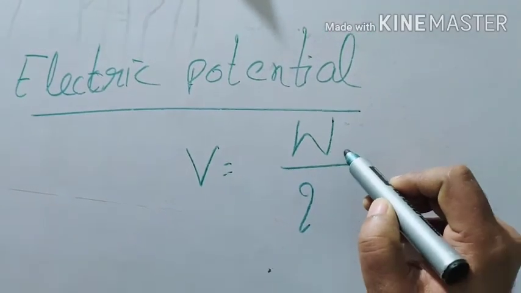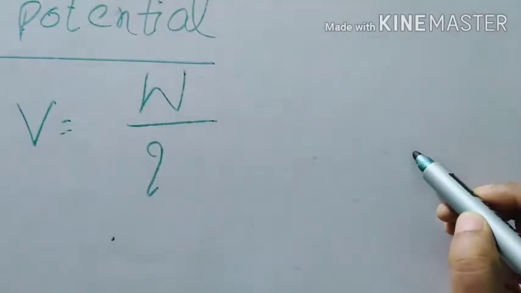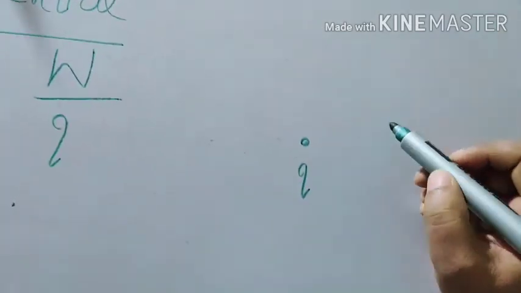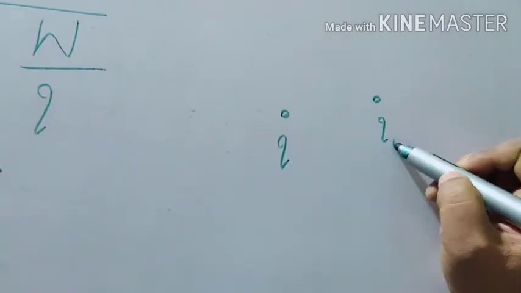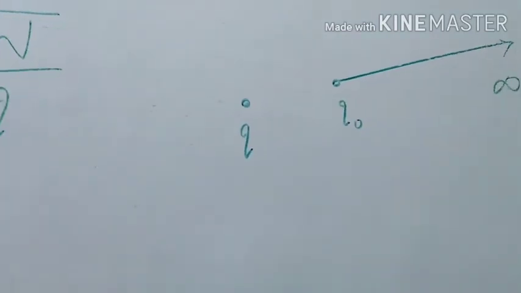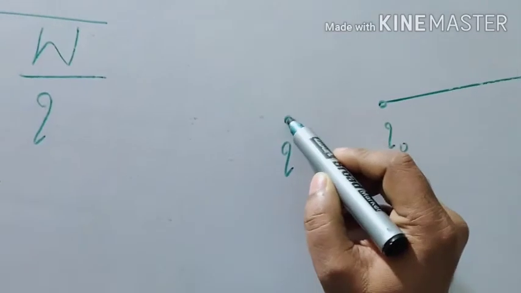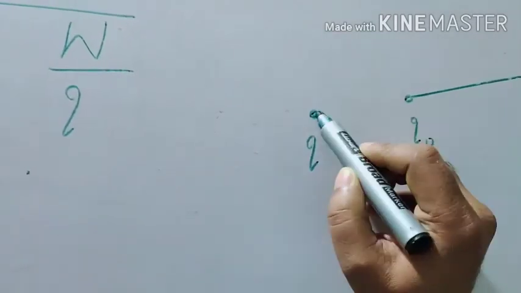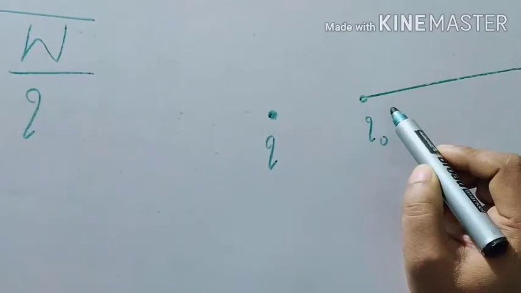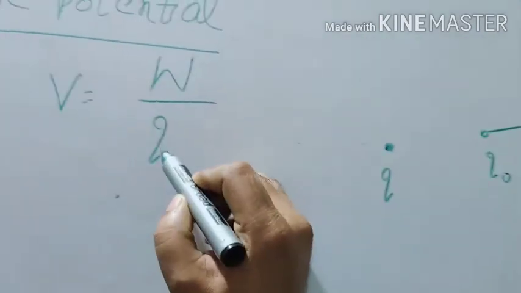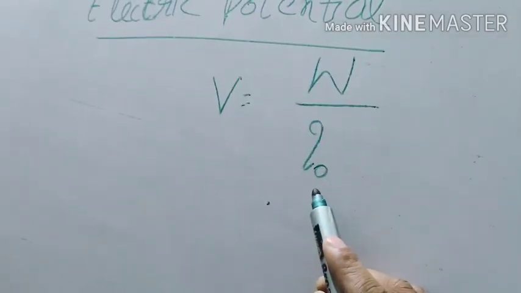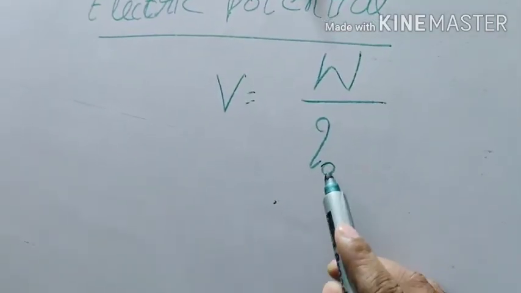Means if a body having charge Q and another body Q naught is moved from this point to infinity, then we will say that the potential due to this charge is work done per unit test charge. That's why I am putting Q naught now.